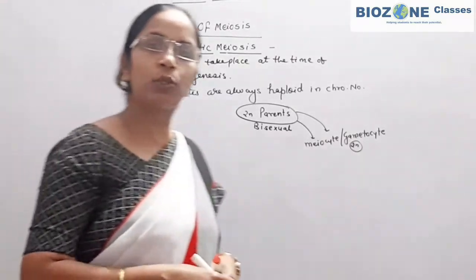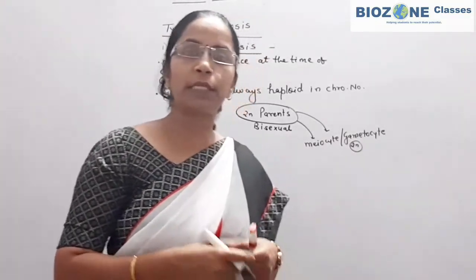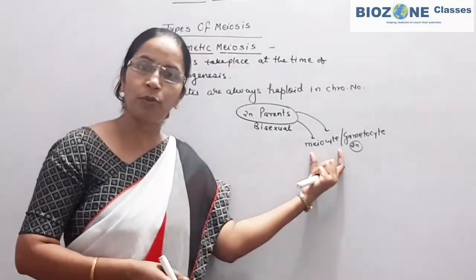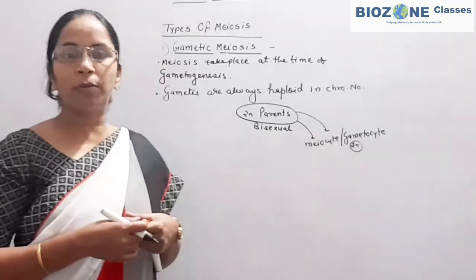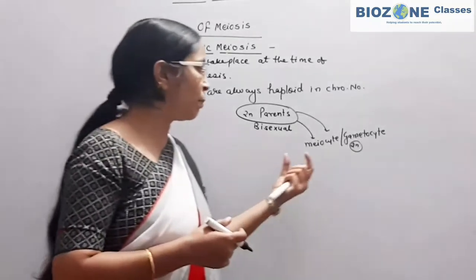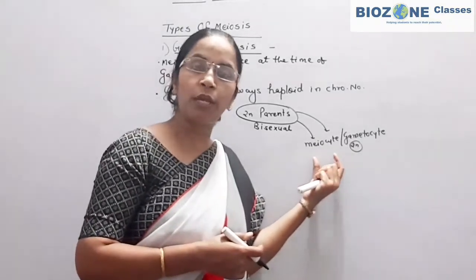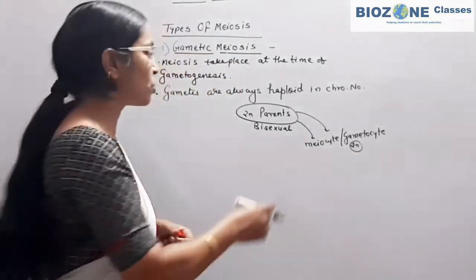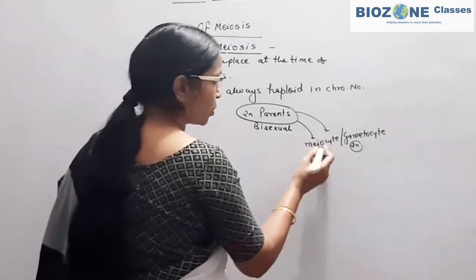In case of angiosperm, microspore mother cells and megaspore mother cells are commonly called meiocytes. If we come towards human reproduction, in human beings the oogonia and spermatogonia undergo meiosis division, so those cells are called meiocytes.